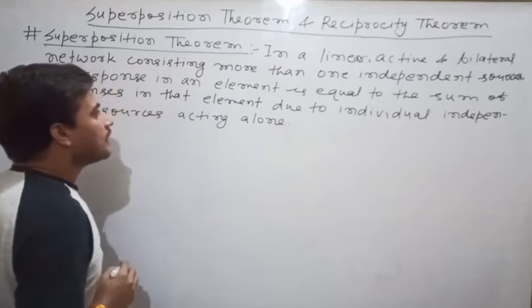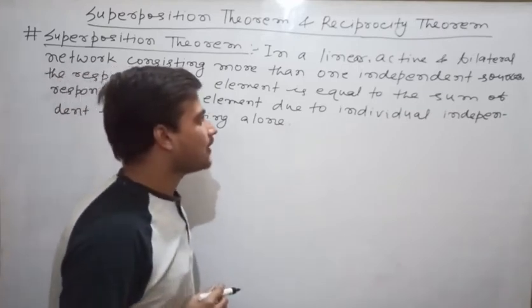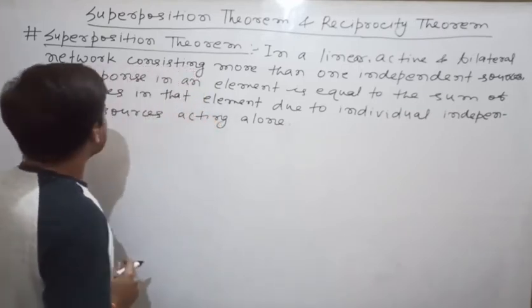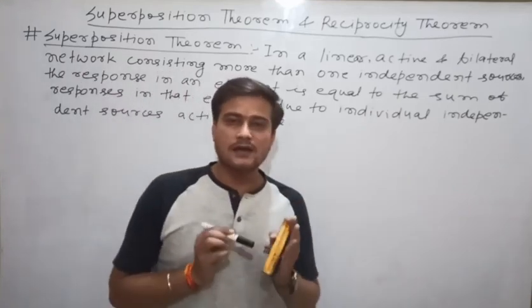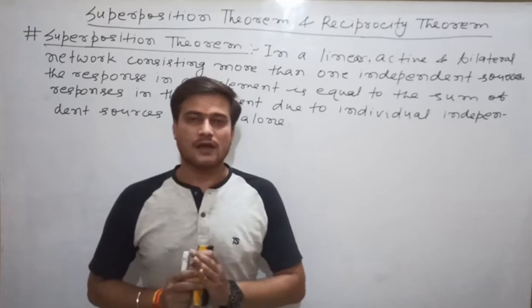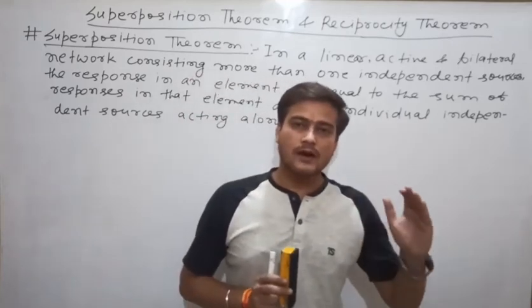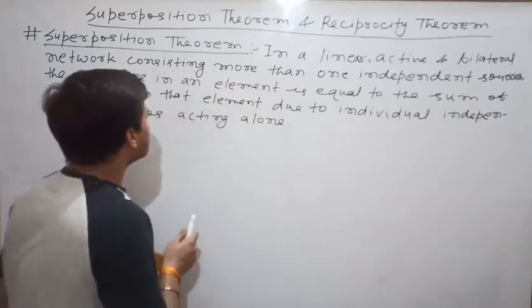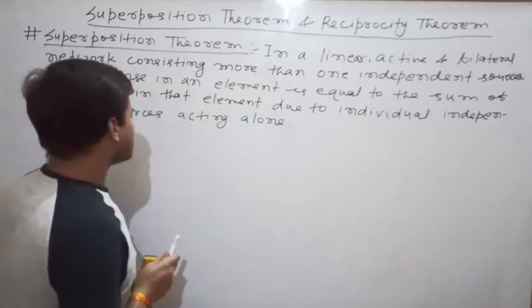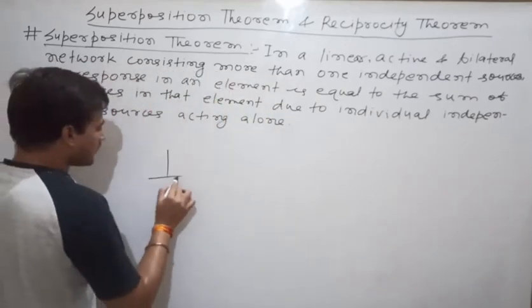It is saying that a linear active and bilateral network consisting of more than one independent source. If you have such a network, then the response in an element, what does it mean? Suppose this is the network.